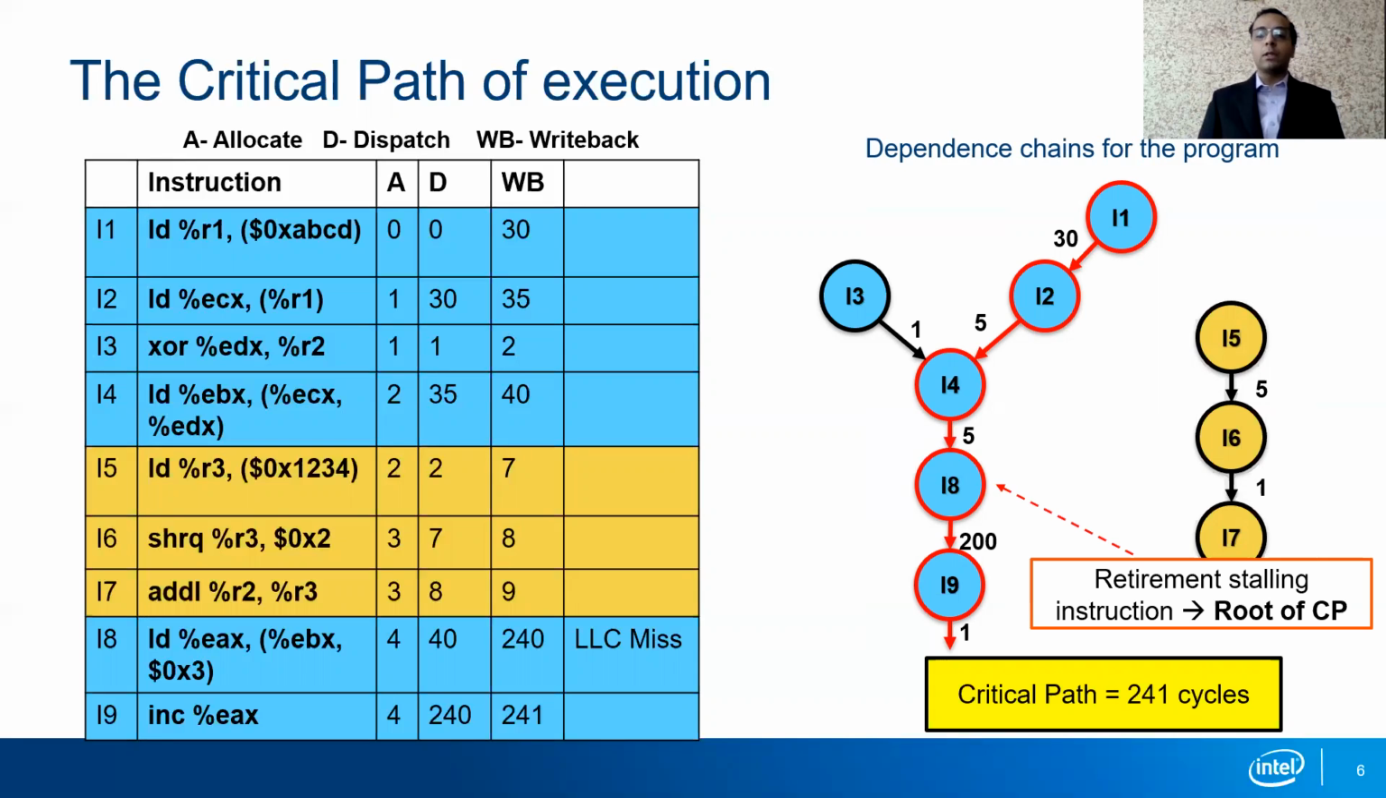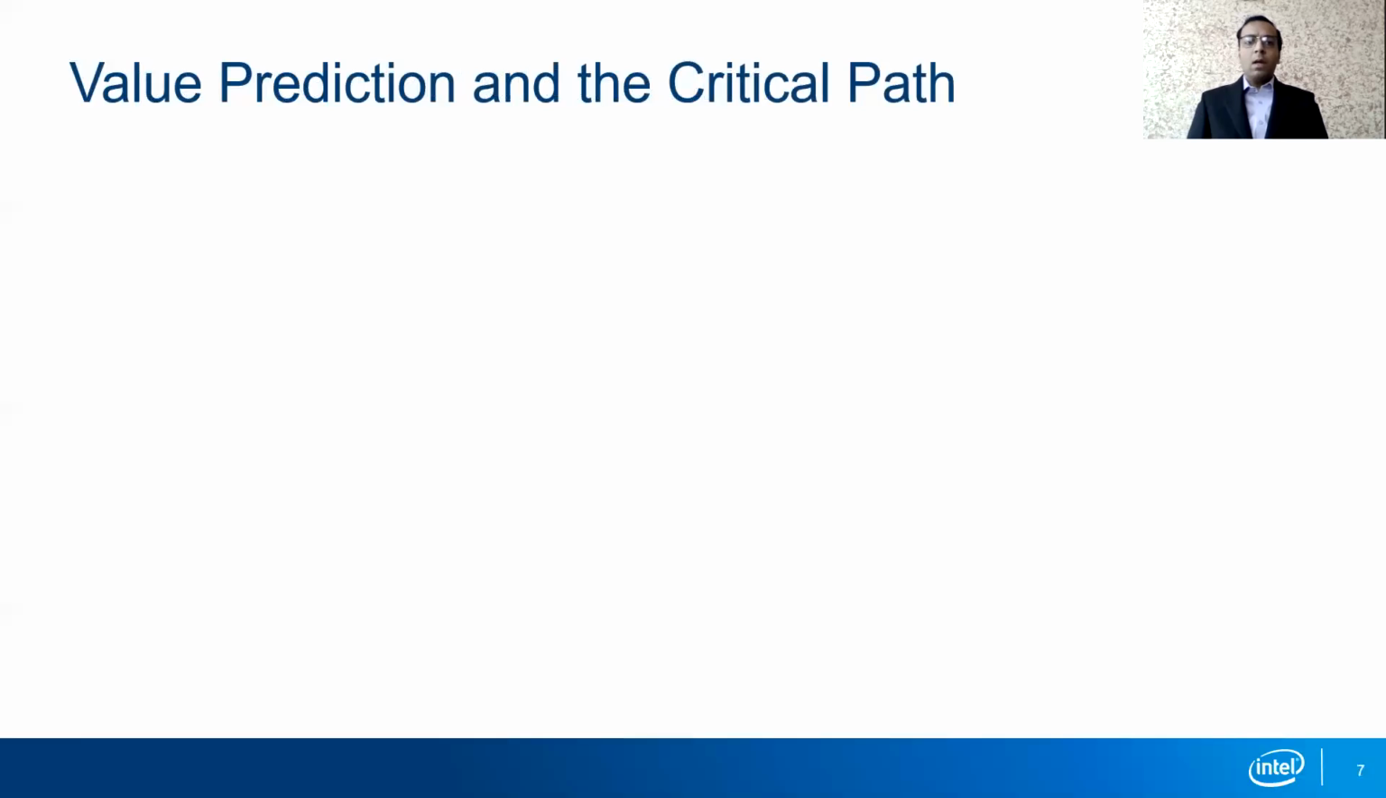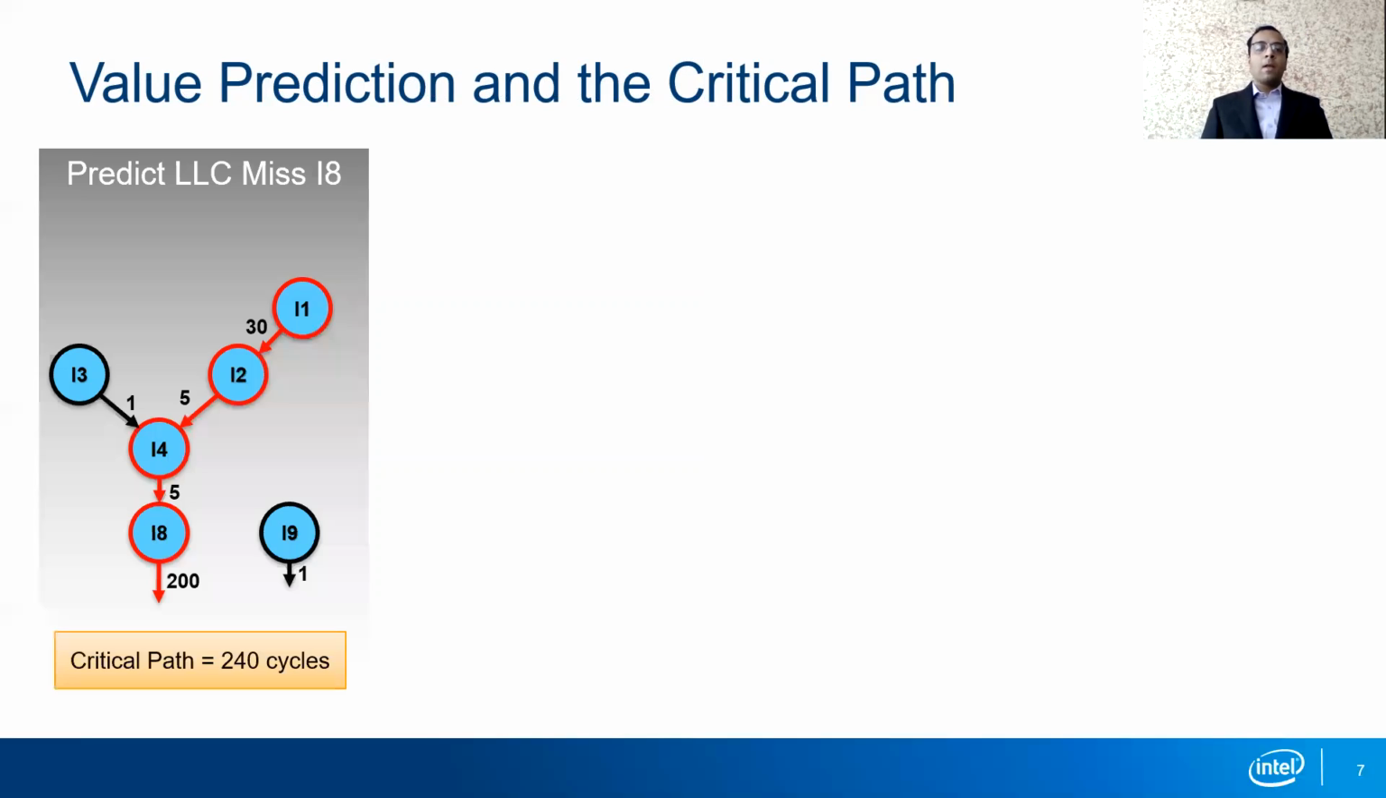We will further elaborate this concept next. We now understand how value prediction can be used to shorten the critical path. In the first scenario, if we try to predict instruction 8, which is the LLC miss, we achieve a savings of 1 cycle, and the critical path has shortened to 240 cycles.